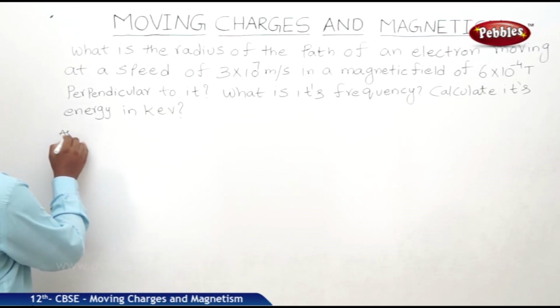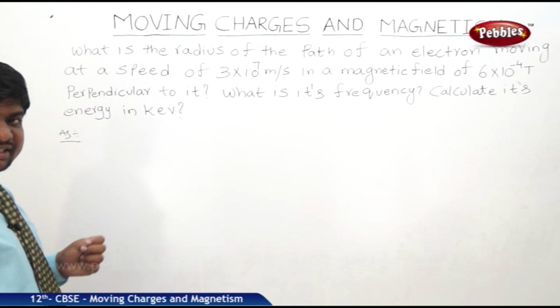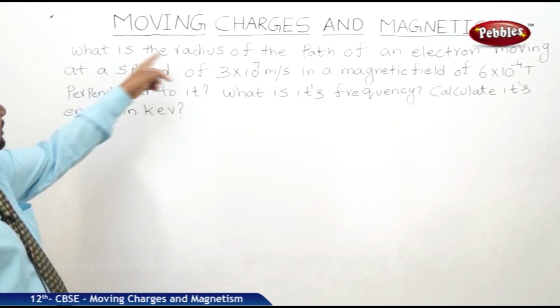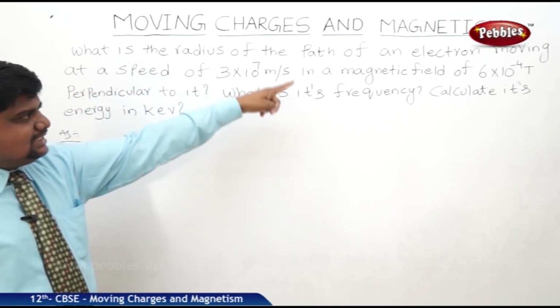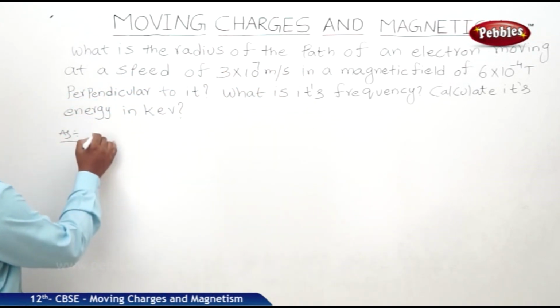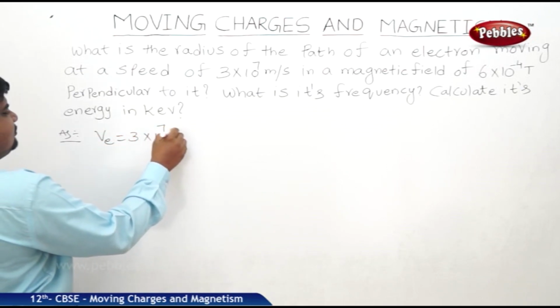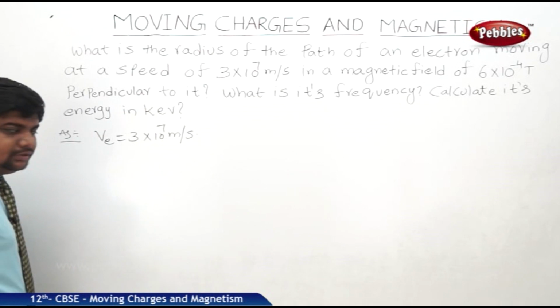Before starting the solution, we should write what physical quantities are present in the formula. We should find out the radius of an electron moving at a speed of this much. That means the velocity of the electron is equal to 3 into 10 to the power of 7 meters per second.